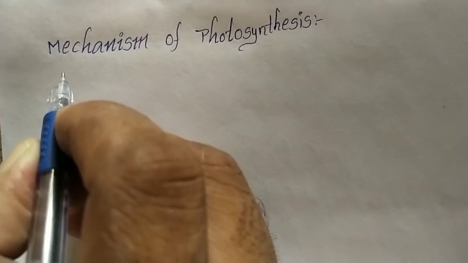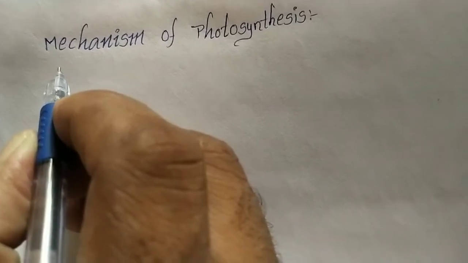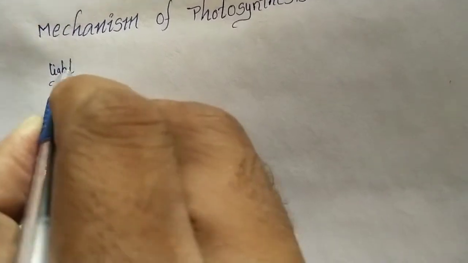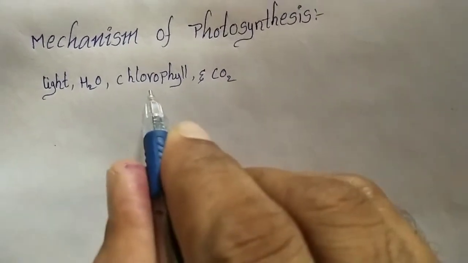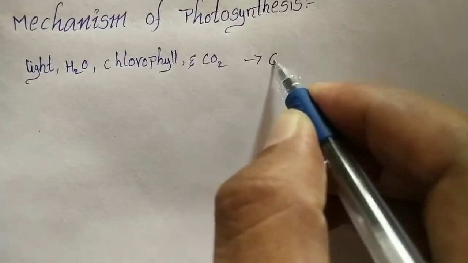Mechanism of photosynthesis. Plants can prepare their own food with the help of raw materials: light, water, chlorophyll, and carbon dioxide, CO2. Those are called the raw materials of photosynthesis. By those four raw materials, plants can prepare their own food, which is called glucose.